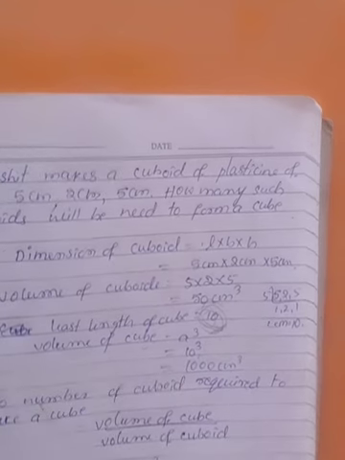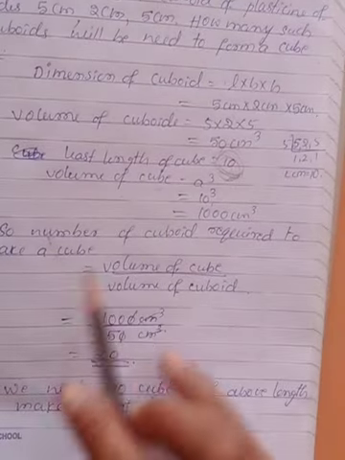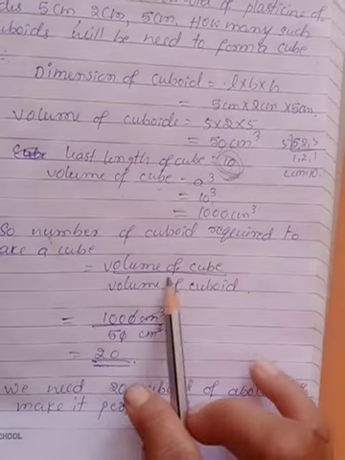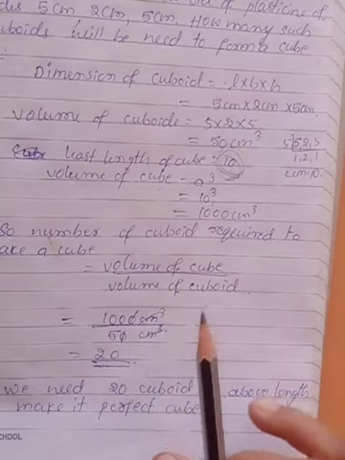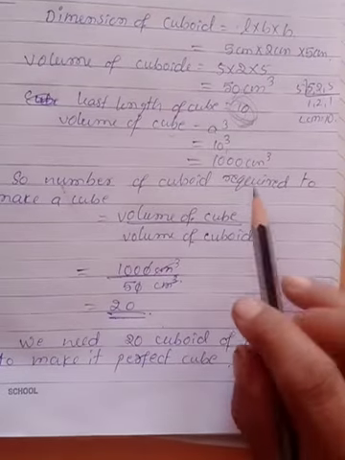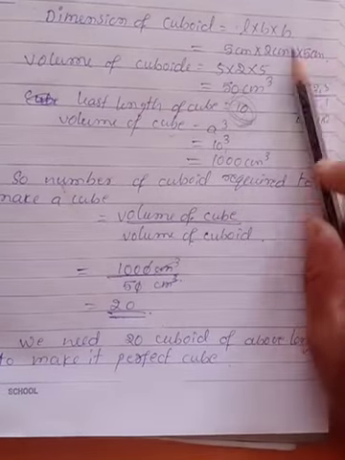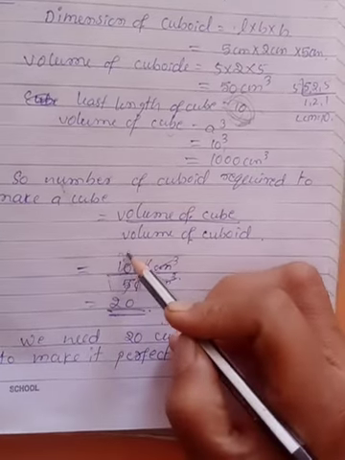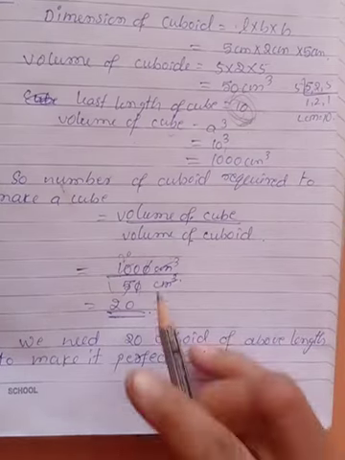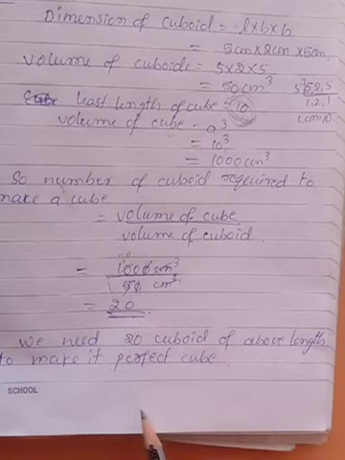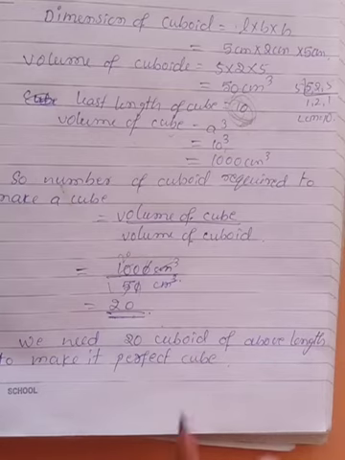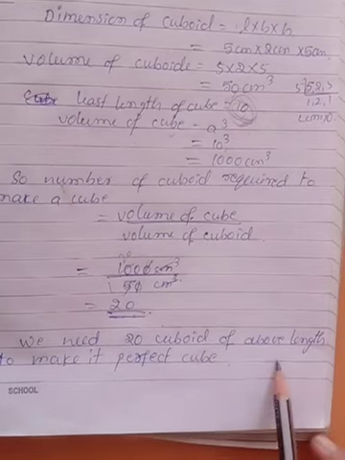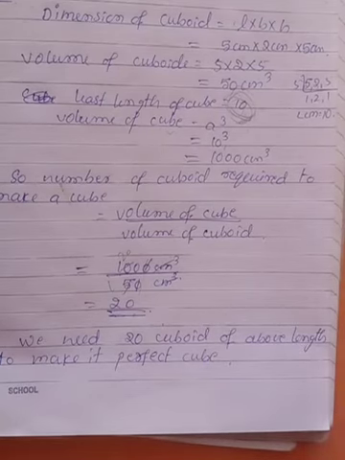Okay. But what is required? The number of cuboids required. So the number of cuboids required will be given by volume of the cube divided by volume of the cuboid. What is the volume of the cube? 1000. The cuboid is 50. Divide it. 5 ones are 5, 5 twos are 10, zeros. So what is the answer we got? 20. This says that he needs 20 cuboids of size 5 into 2 into 5 to make a cube. Okay. So in the next class we will discuss cube roots, children. Thank you.